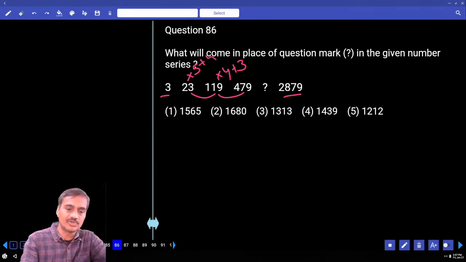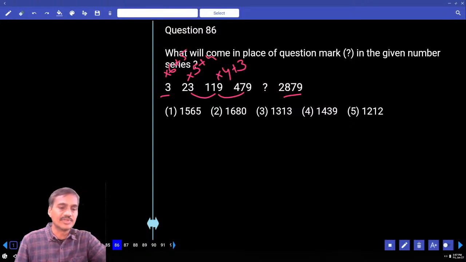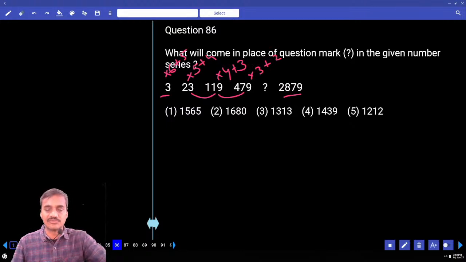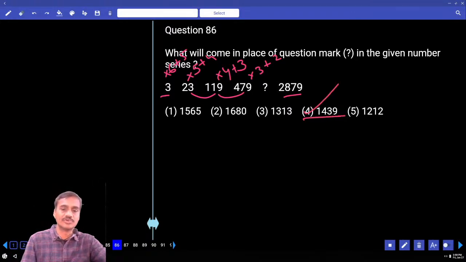It fits, isn't it? Into 4, into 5, and here into 6. 3 into 6, 18 plus 5, 23. Then 6, 5, 4. Next one into 3 plus 2. 9 into 3, 27 plus 2, 29. Last digit must be 9. Among the given choices, choice 4 is the answer. No need to find out the entire number itself. The last digit only, 9 is there, choice 4 is the answer.